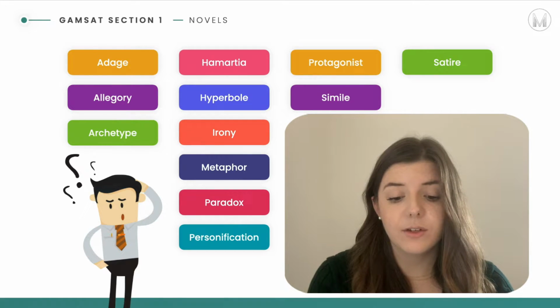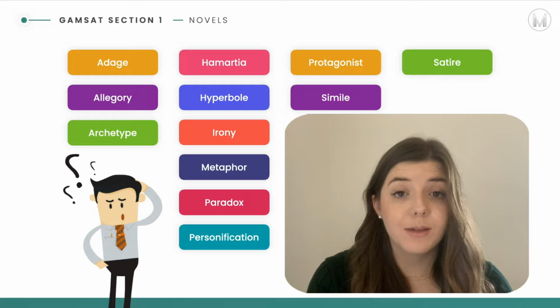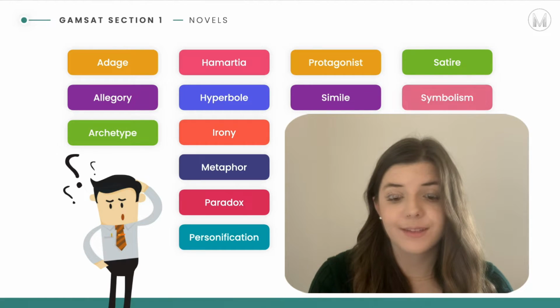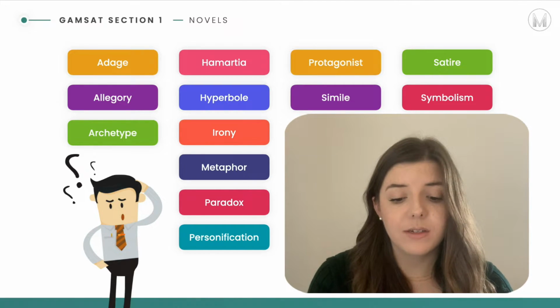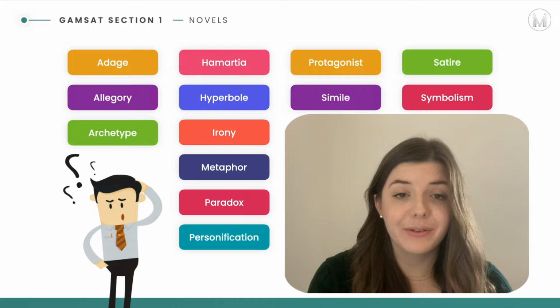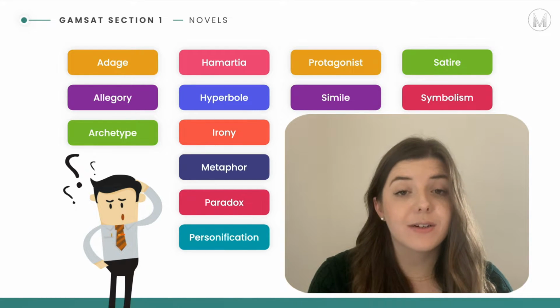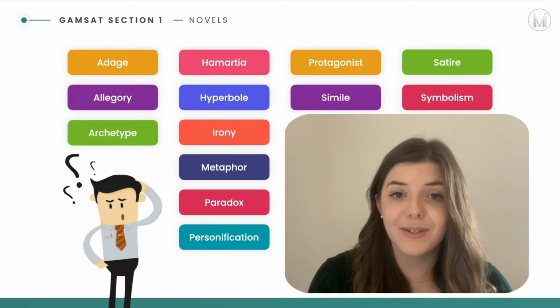Satire is the use of humor to ridicule or criticize people or society. And finally, we have symbolism. So this is an object or an element in a literary work which is understood to represent much more than its literal meaning. Okay, so definitely have a go through these again, read them and make sure you understand them. And then always make sure to look out for these whilst you're reading text in the future.